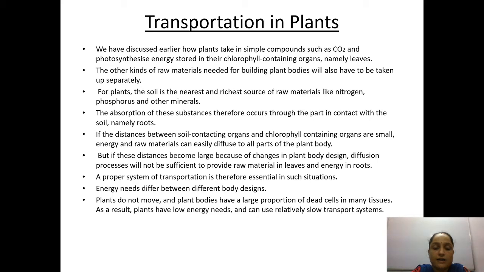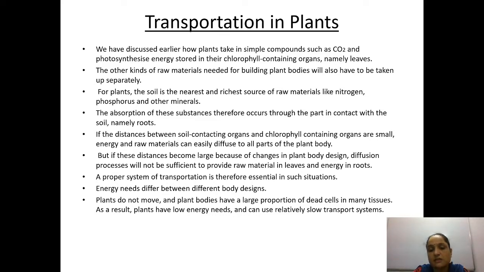Okay. And consider the distance between the soil contacting organ, here the roots, and the chlorophyll containing organ, here the part which is synthesizing the food, that is leaves. If these are close, then the energy and raw materials can easily diffuse to all parts of the plant body.